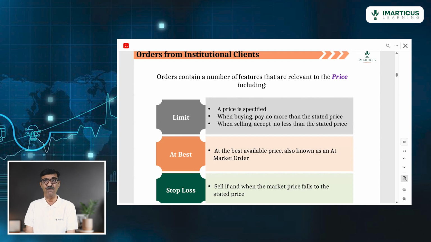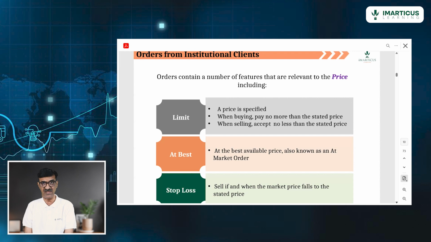So if I have purchased and it falls by 30 rupees from 1000 to 970, I will exit. If I have sold at 1000 and it goes to 1030, I will exit at 1030. I will book 3% loss. This is called stopping the loss, and hence the order's name is stop loss order.